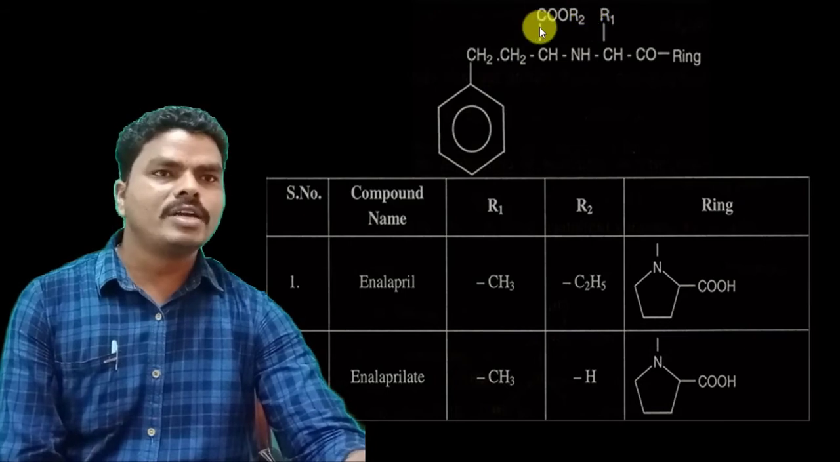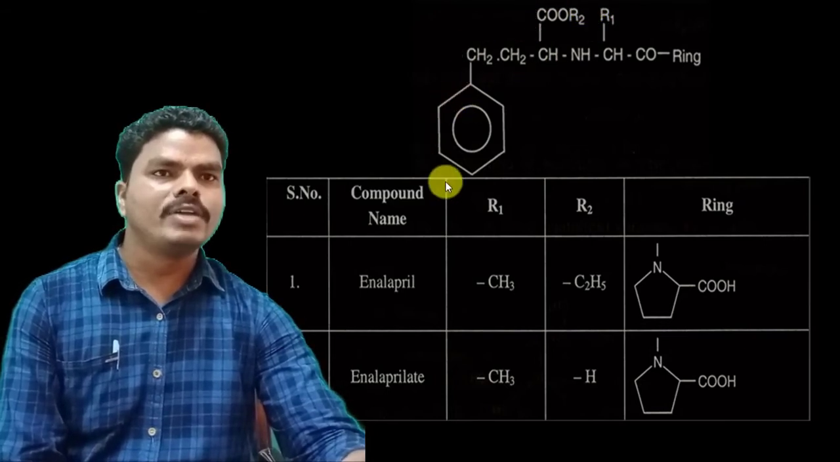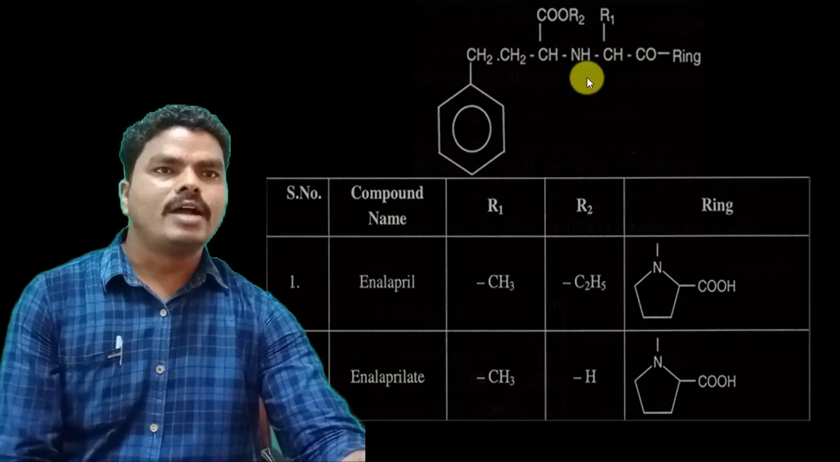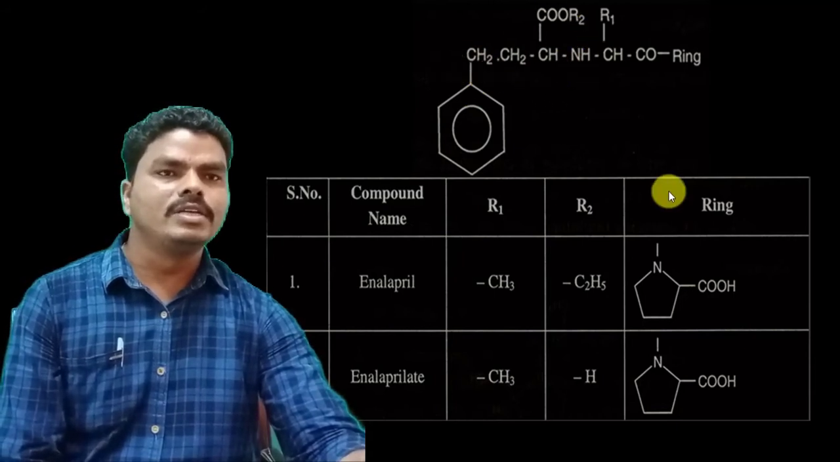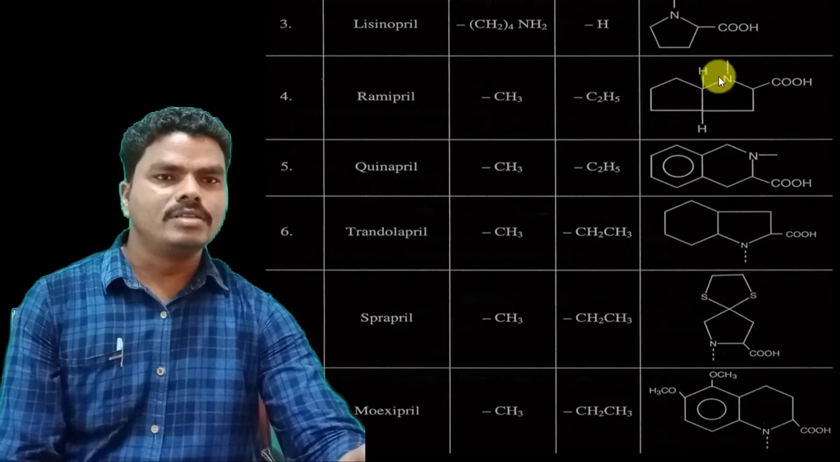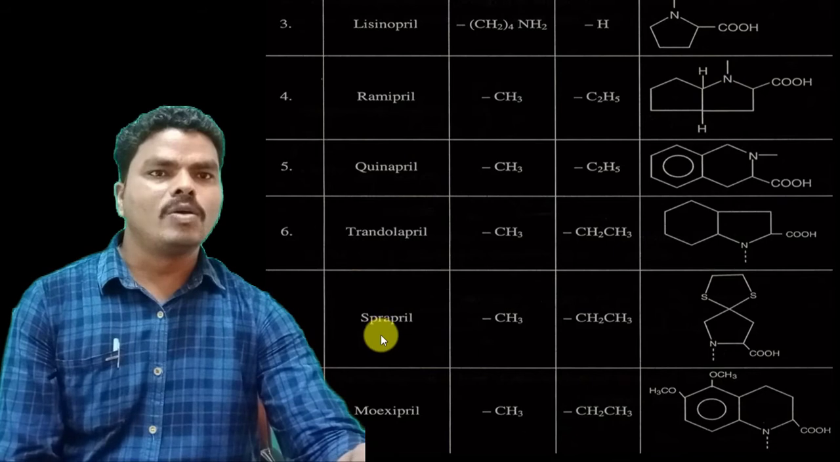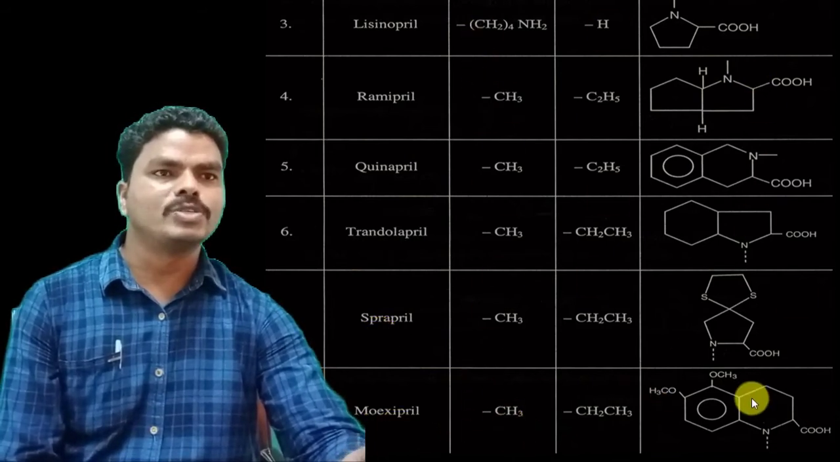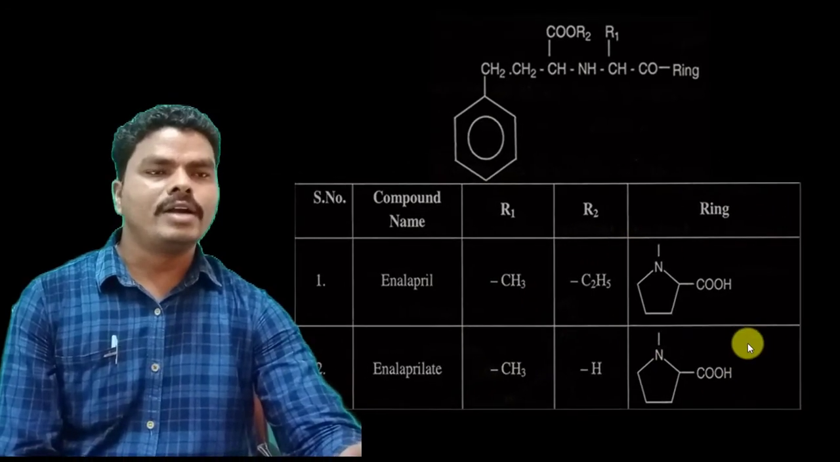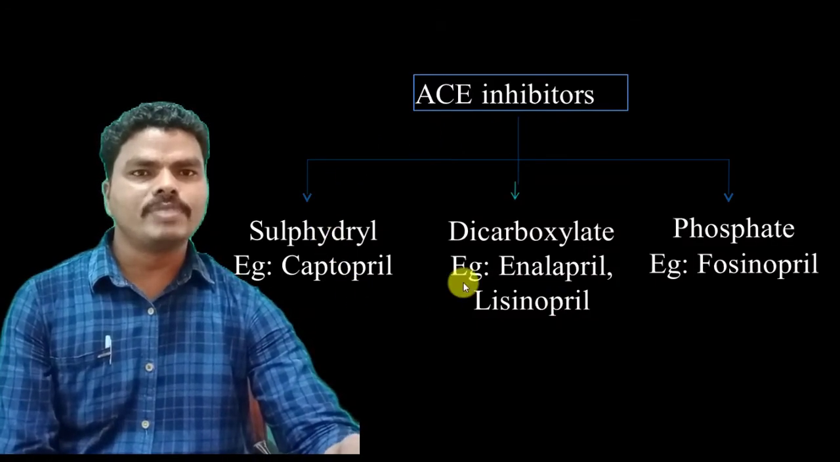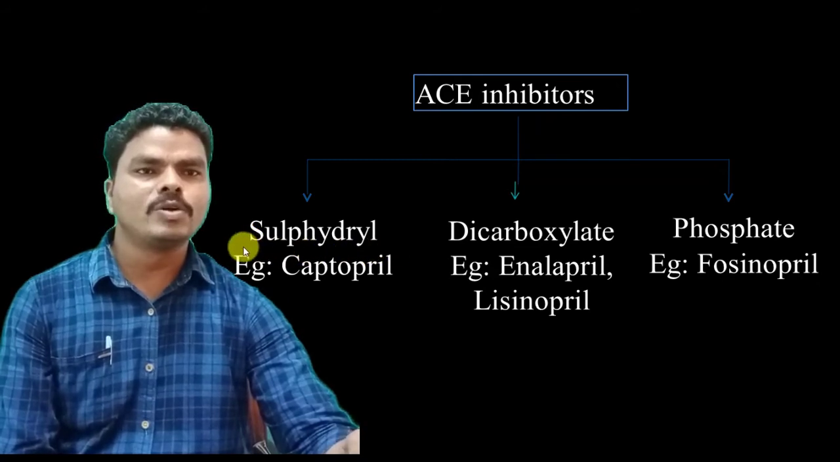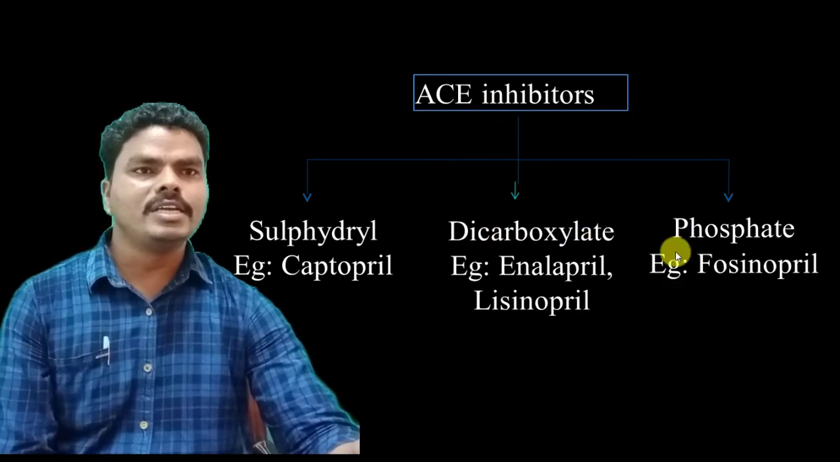And this carboxylate group also has a phenyl substitution, which is attached to the carboxylate group through the carbon chain. These are the examples of other ACE inhibitors: ramipril, fosinopril, trandolapril, perindopril, moexipril. So these all have different substituents at R1 and R2, and the ACE inhibitors are chemically subdivided into three types: sulfhydryl ACE inhibitors, dicarboxylate ACE inhibitors, phosphate ACE inhibitors.